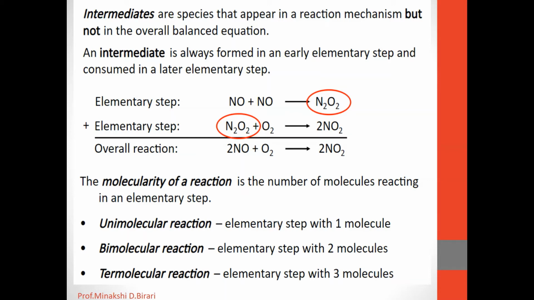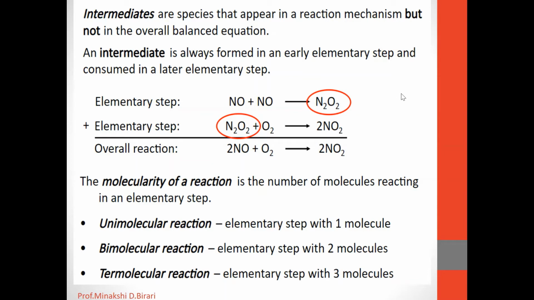We know that molecularity is a theoretical concept and it is based on the mechanism of the reaction. Each step in the mechanism of the reaction is called an elementary reaction. On the basis of molecularity, the elementary reactions are classified as unimolecular, bimolecular and termolecular reactions.